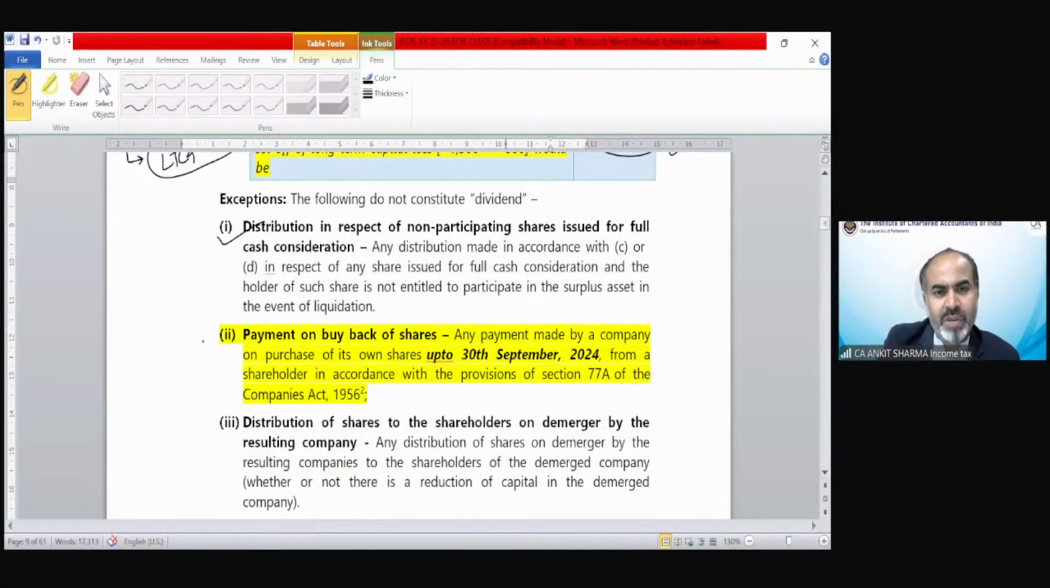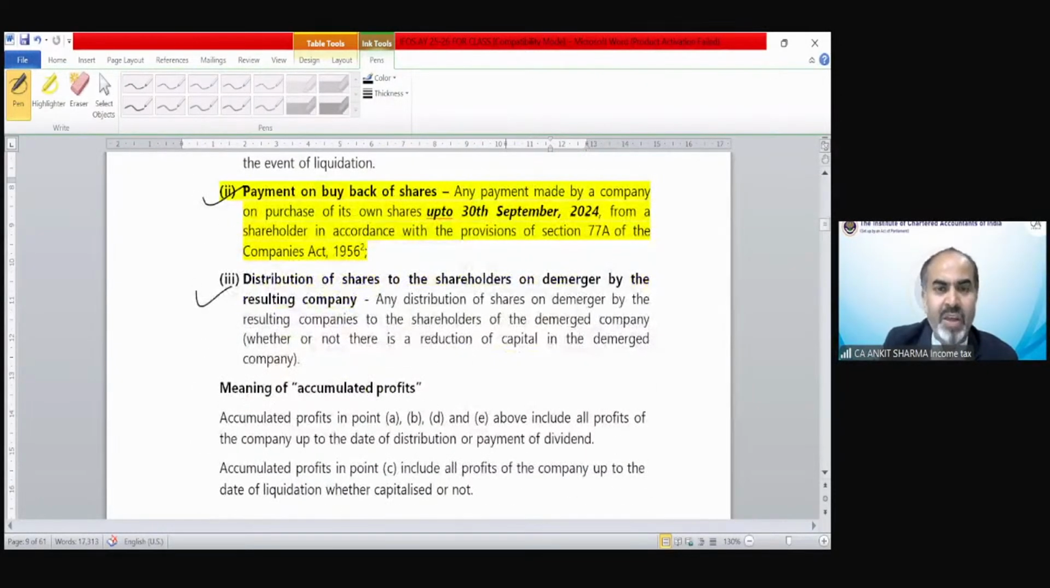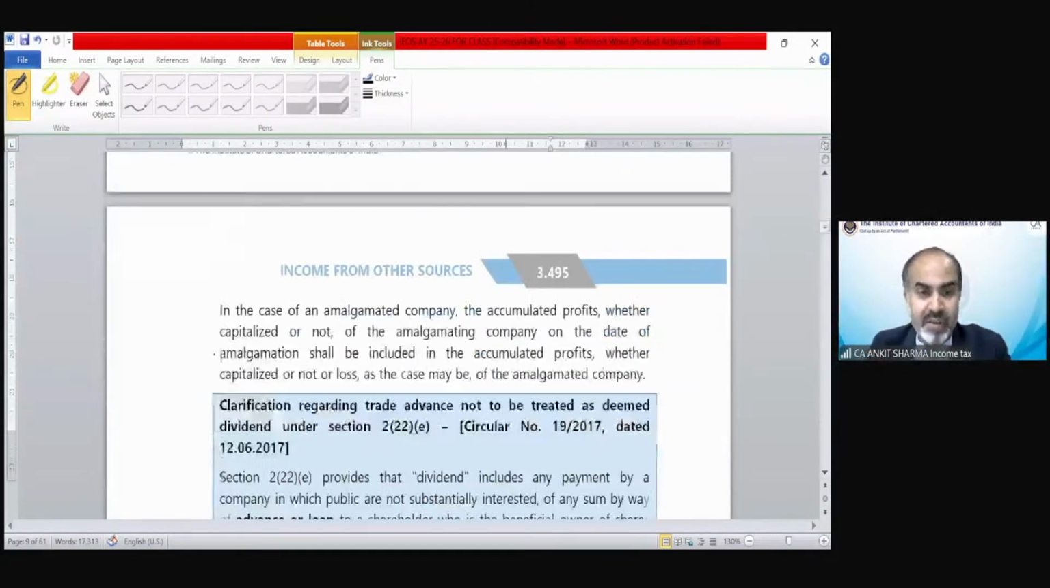Distribution, you can go through with this provision. That provision was not applicable up to 30th September, etc. This demerger, etc. The meaning of accumulated profit, you can go through that. We have already discussed the meaning of accumulated profit.